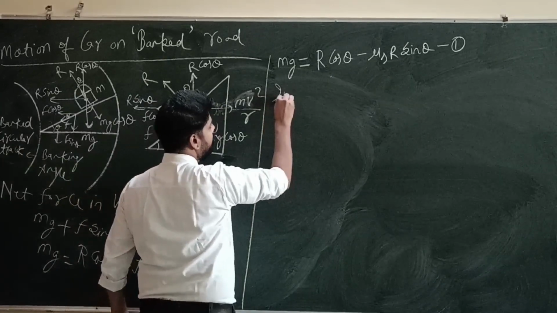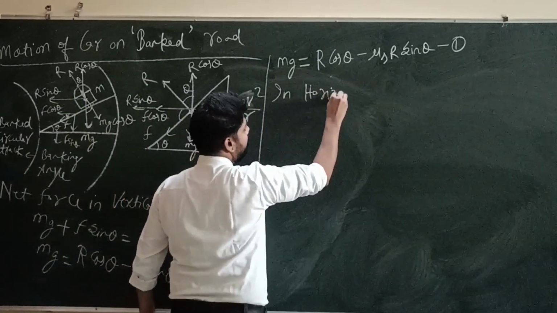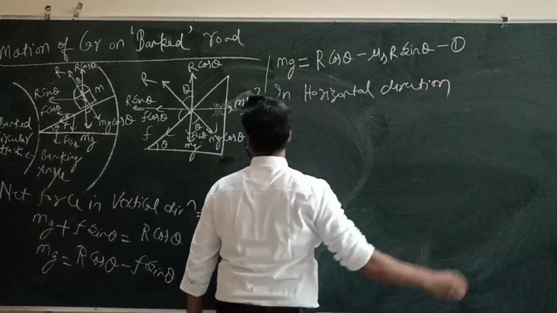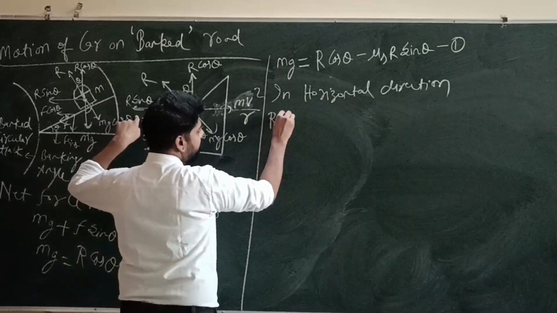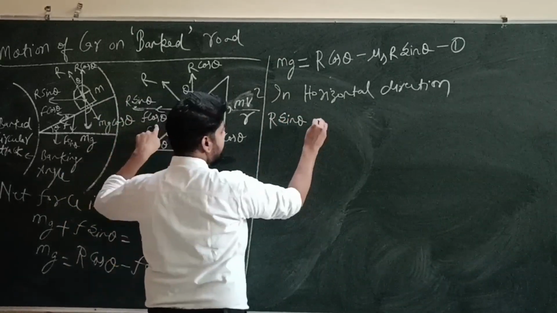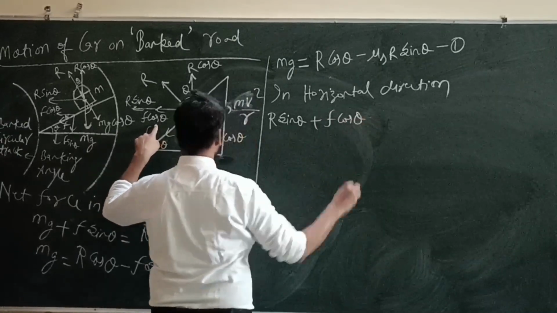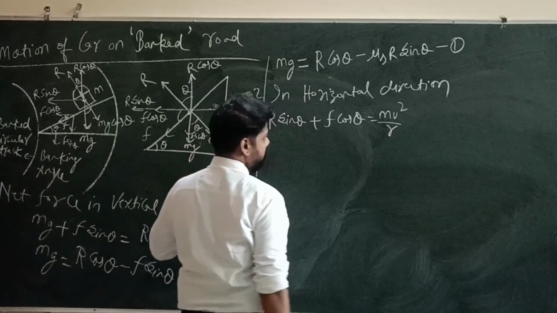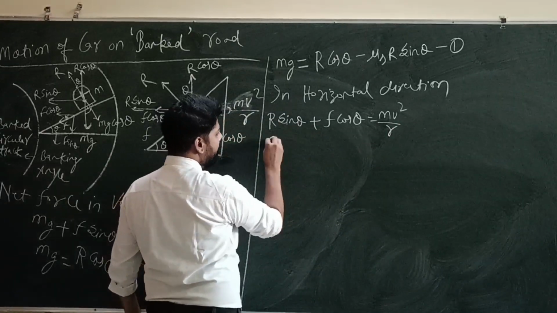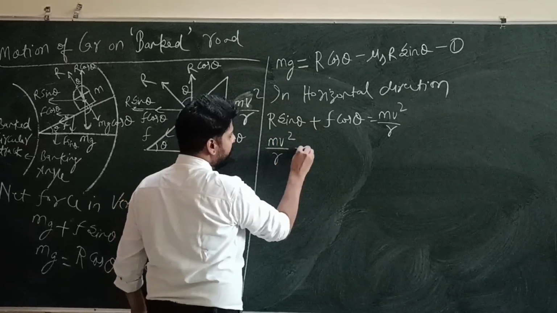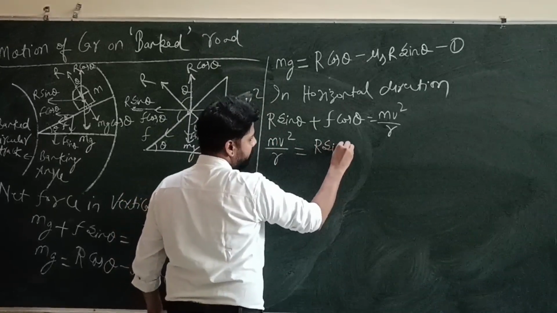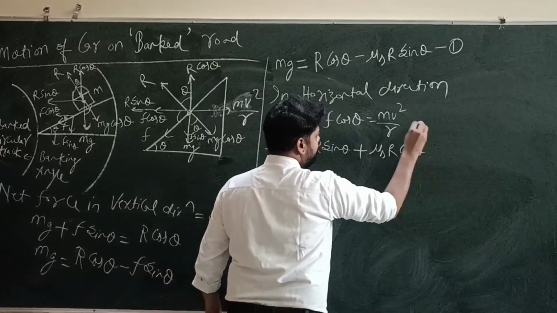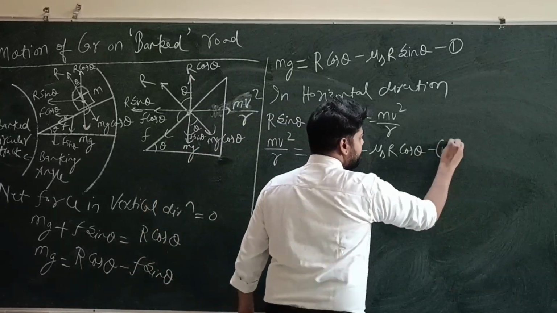So R sin theta plus F cos theta equals mv square over r. We can write it as mv square upon r equals R sin theta plus mu s R cos theta. This will be the second equation.